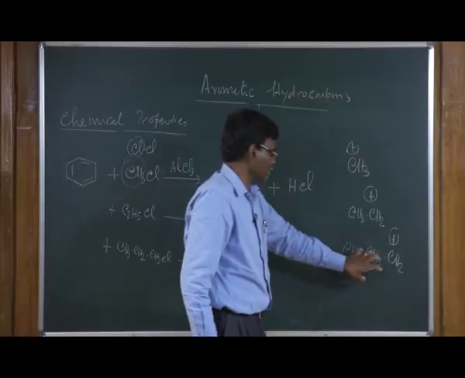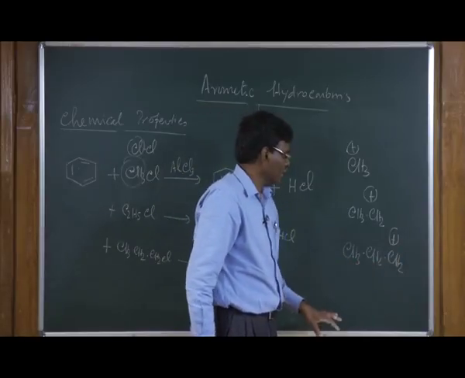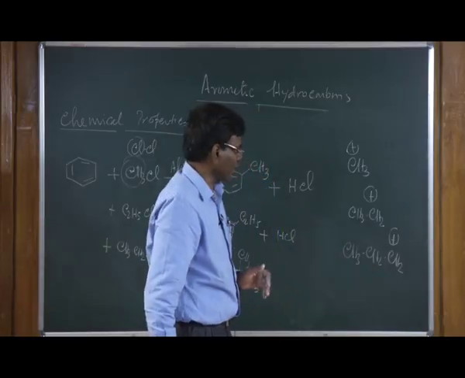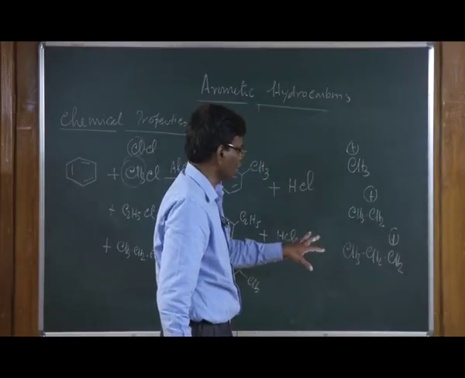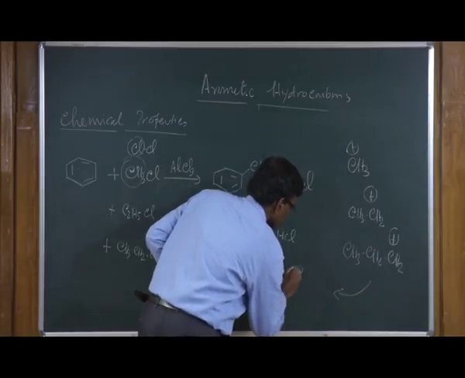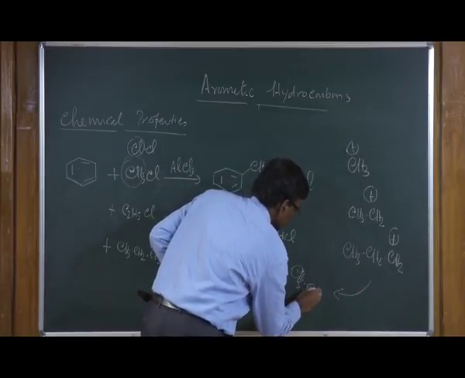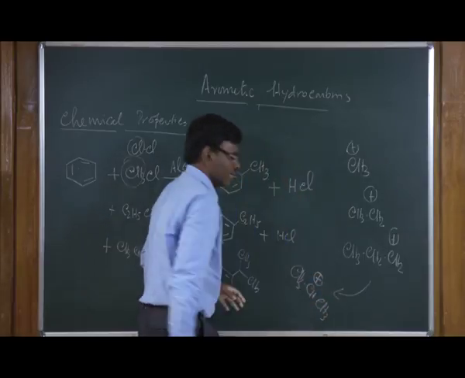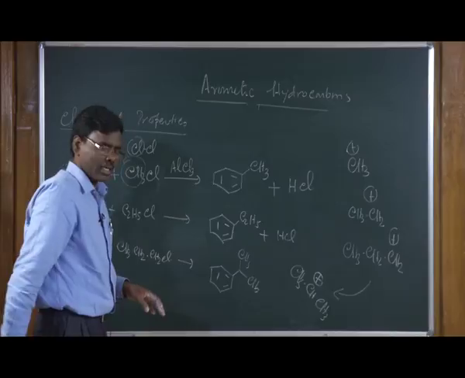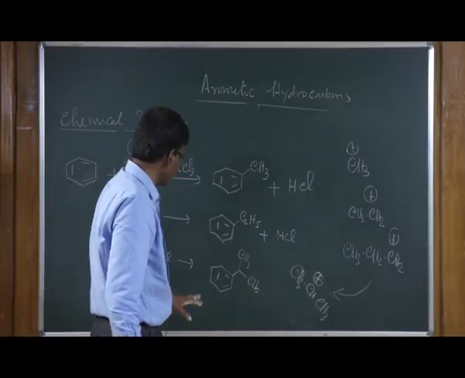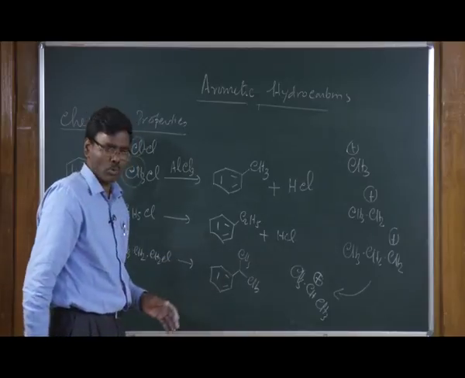But in this case what happens, as soon as you form this propyl carbocation, a primary carbocation, it undergoes rearrangement to a more stable secondary carbocation before it undergoes substitution reaction. Once you form this one, this is the electrophile in this reaction, it undergoes reaction, and it gives the product.